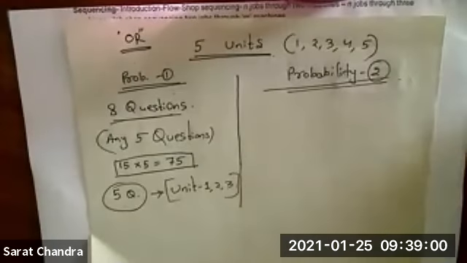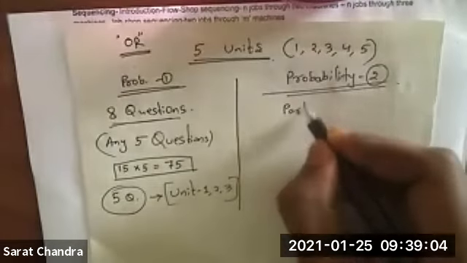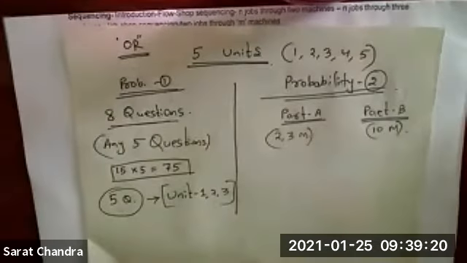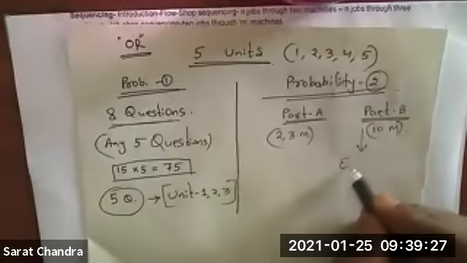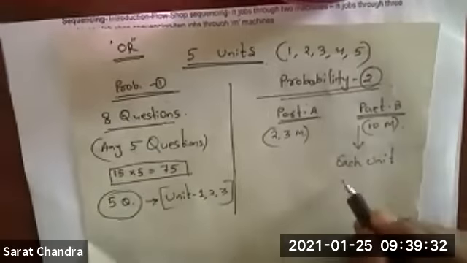Regular question pattern means there will be 2 parts in the question paper, part A and part B. Part A will carry 2-mark and 3-mark questions, and part B will carry 10-mark questions. In part B, from each unit there will be 2 questions.